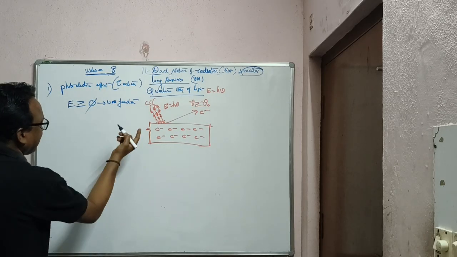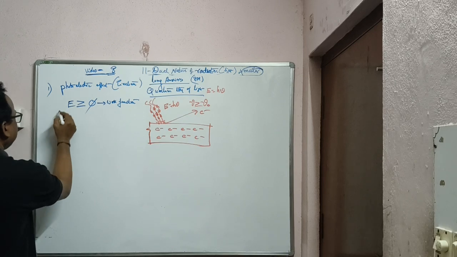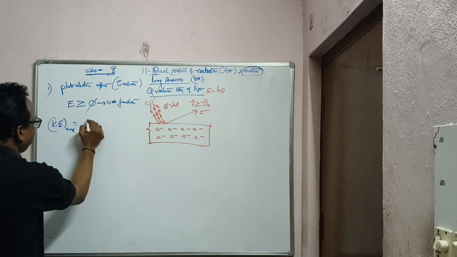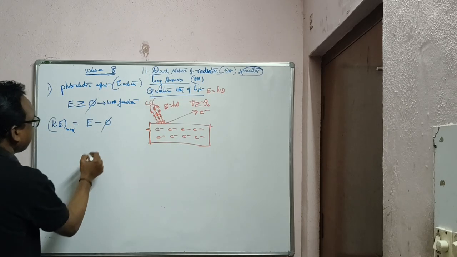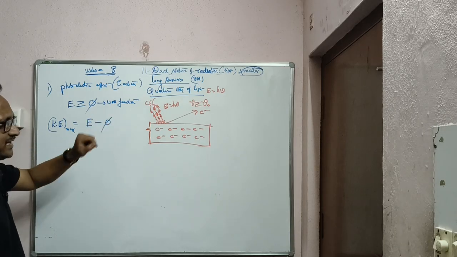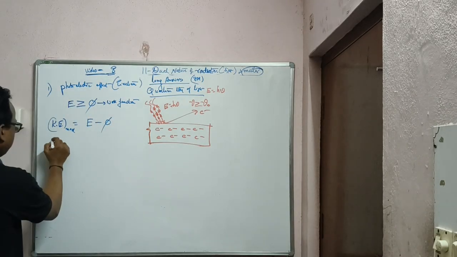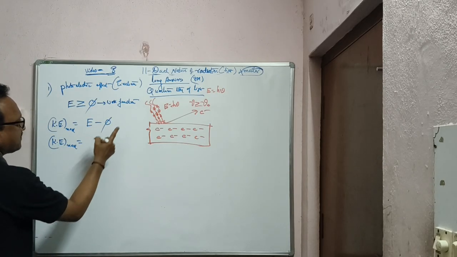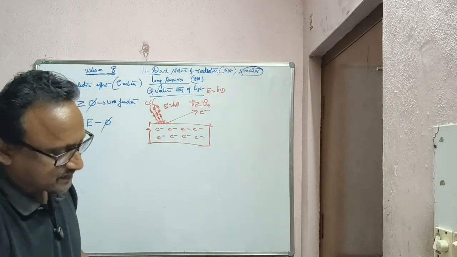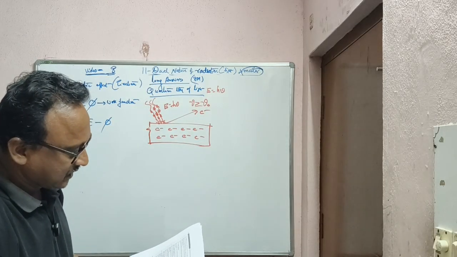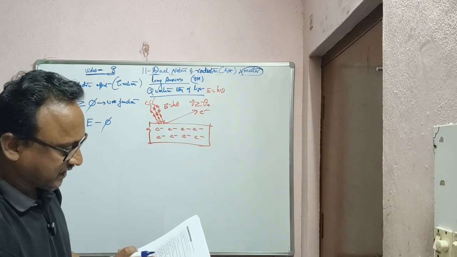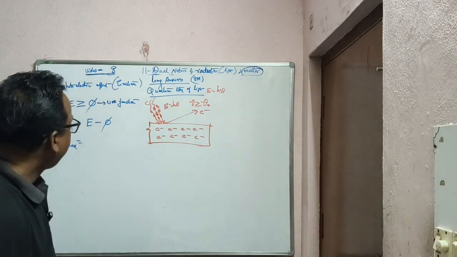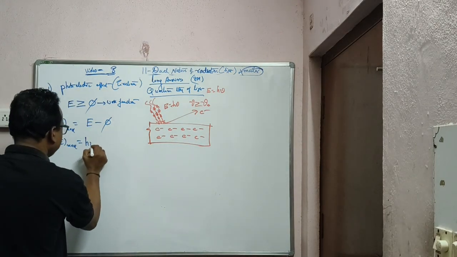Then you will get the electron outside. So according to Einstein, Ke maximum is given by E minus phi, where E is the incident light energy and phi is the work function. Therefore, Ke max in terms of frequency, as the question asks: E is equal to h nu.